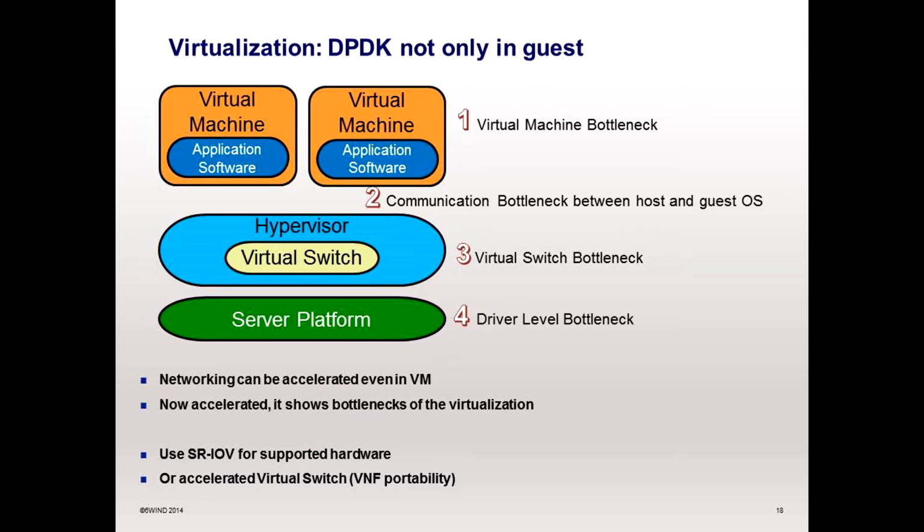First, there is a bottleneck between your virtual machine and the hypervisor. Then you can have a bottleneck in your virtual switch. And the last one is at the driver level, but here it's really easy. You just have to use DPDK as hypervisor driver. This bottleneck can be removed by using SR-IOV.